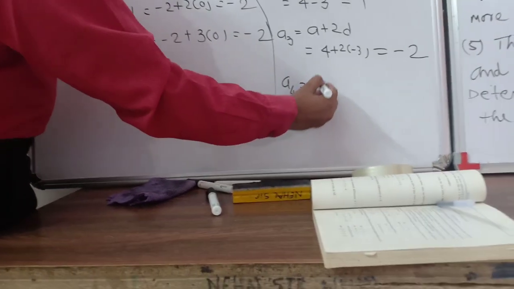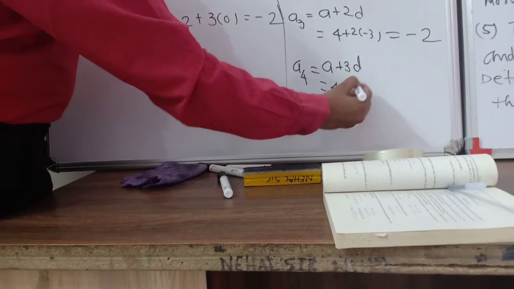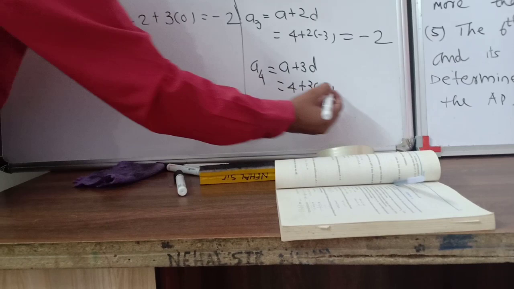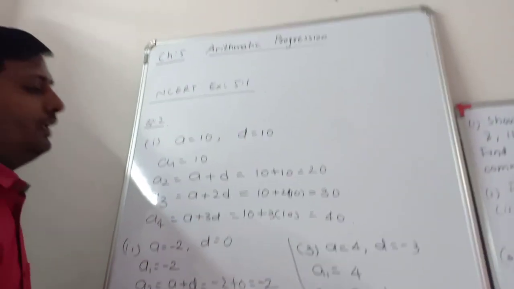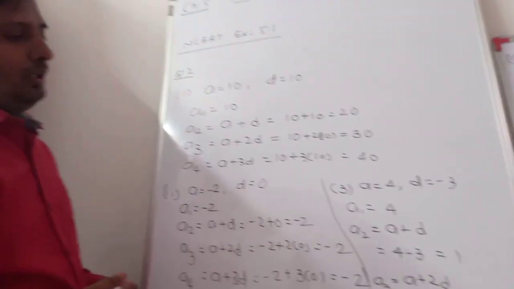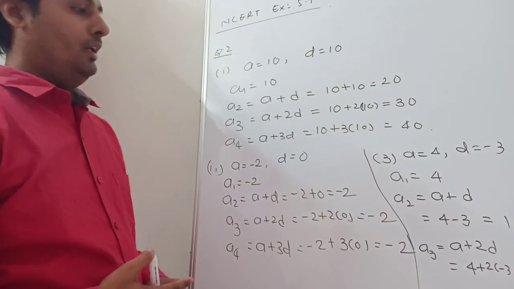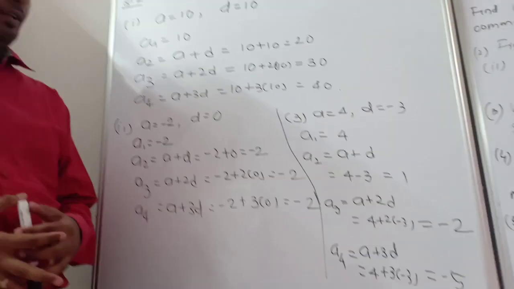Fourth term a plus 3d, so 4 plus 3 into minus 3. 3 threes are 9, minus 9 plus 4, we got minus 5. Clear? So we find out all four terms. First term is 4, second term 1, third term minus 2 and fourth term minus 5.